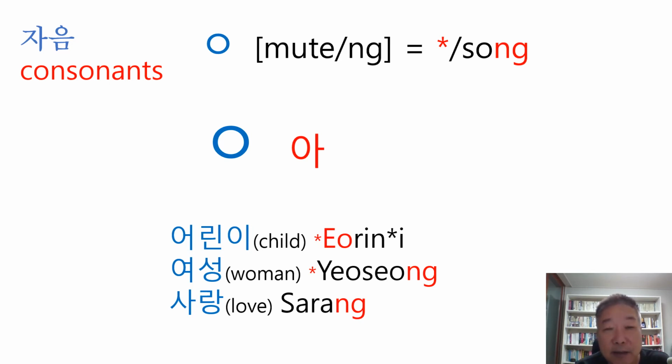All right. And next one, 여성, which means woman. 여성. The first R doesn't sound, but the last R sounds like ng, right? And the next one, 사랑. The last R sounds like ng also. All right?